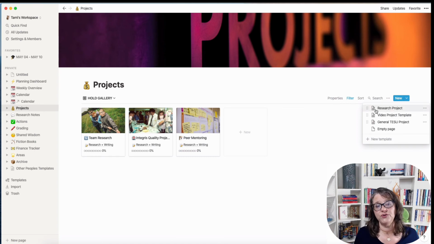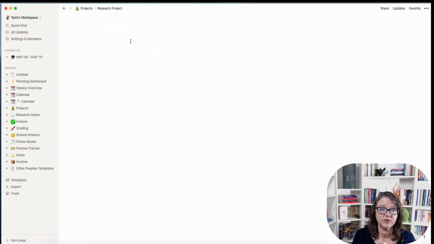But if I want to change the way my template for research projects looks, so when I start a new project, so maybe I was in team research, we decided to add that Google Doc area. I want to add another area to something else. I do that in the project I'm working in if that's important enough to me. But I also want to look at my actual research project template and update things there so that as I move forward, that change is already made. So I'm going to go over to my three dots and I'm going to go edit. And this brings up the research project template.